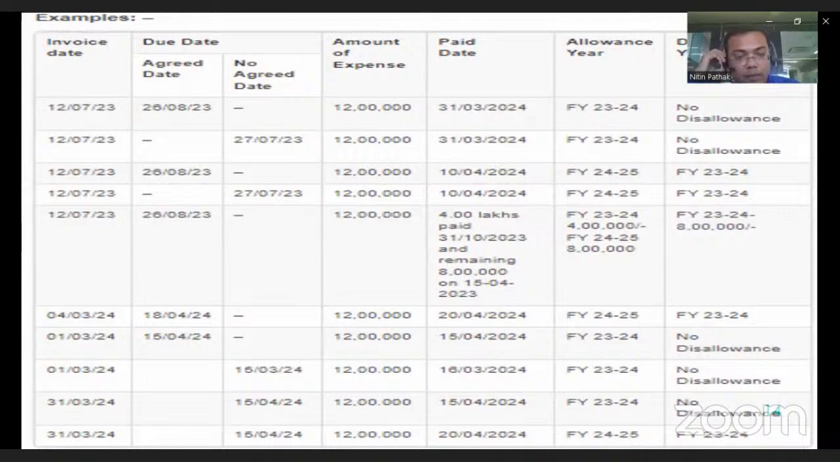Next, if 1st March is the invoice date and no due date is mentioned in the invoice, then as per the MSME Act, 15 days from the date of invoice, 15th March, is the payment date, if no agreement is there. If the payment is actually made on 16th March, then there is no disallowance because it is in the same financial year. The only thing is that you need to pay interest for exceeding the time limit of more than 15 days.